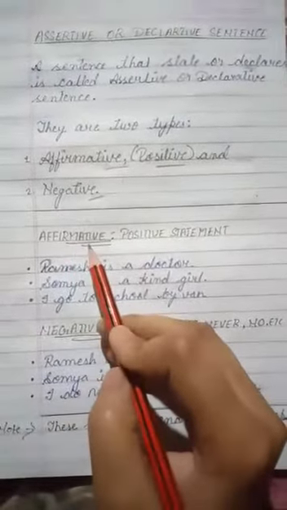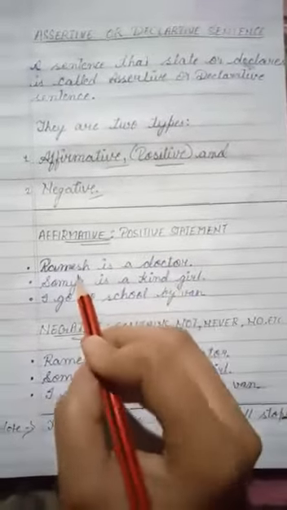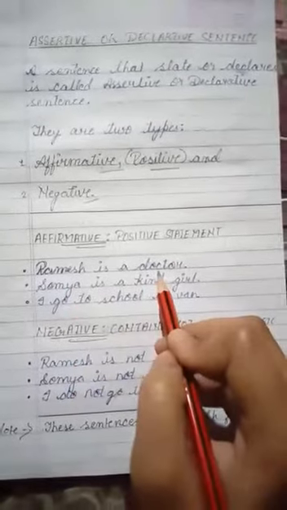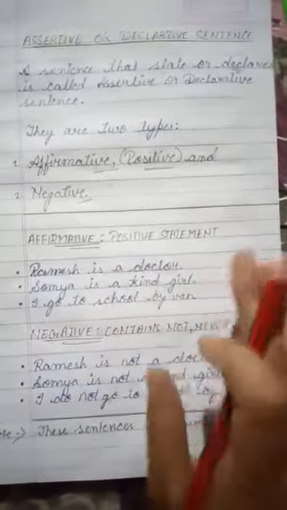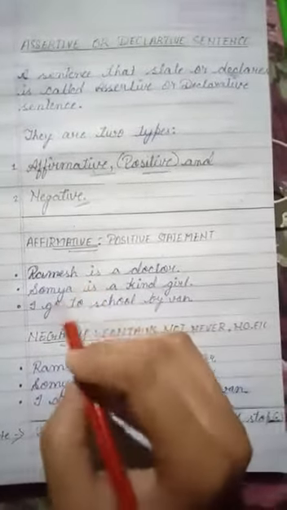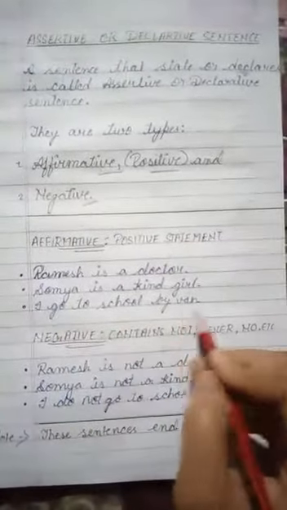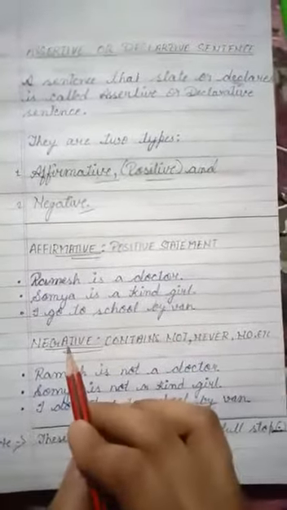In affirmative sentence, it is our positive statement. Okay, Ramesh is a doctor. We are declaring something. We are giving a statement about Ramesh. Soumya is a kind girl. I go to school by van. Now see the negative sentence.